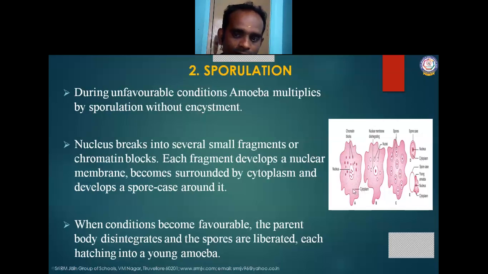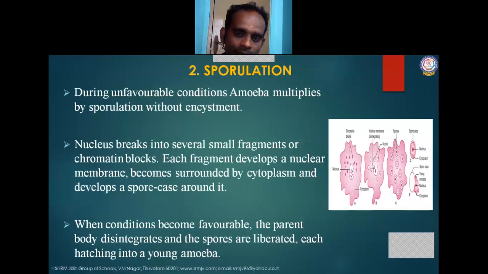During unfavorable conditions, the nucleus present inside the amoeba breaks into several small fragments. Those small fragments are called chromatin blocks. Once again, the nucleus breaks into small fragments called chromatin blocks.